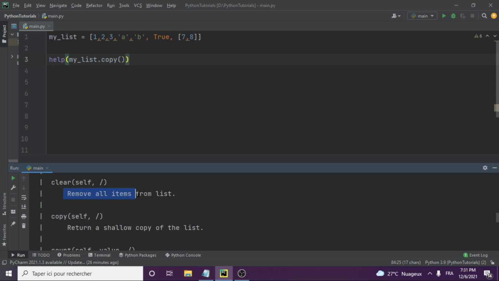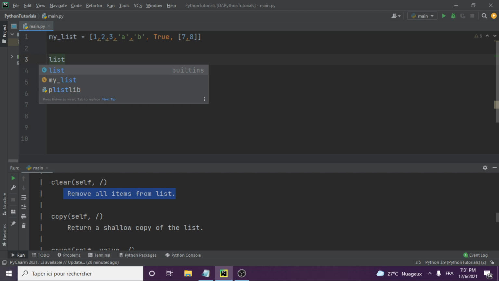Clear removes all items from the list. So if we did my list dot clear here, we expect all the items here to disappear. So you don't need to master all of these. You just need to remember that you could use help or use Google to continue to help you out. But then let's move on with other interesting methods that are good to know for a list. The rest we expect you to learn as you go along.